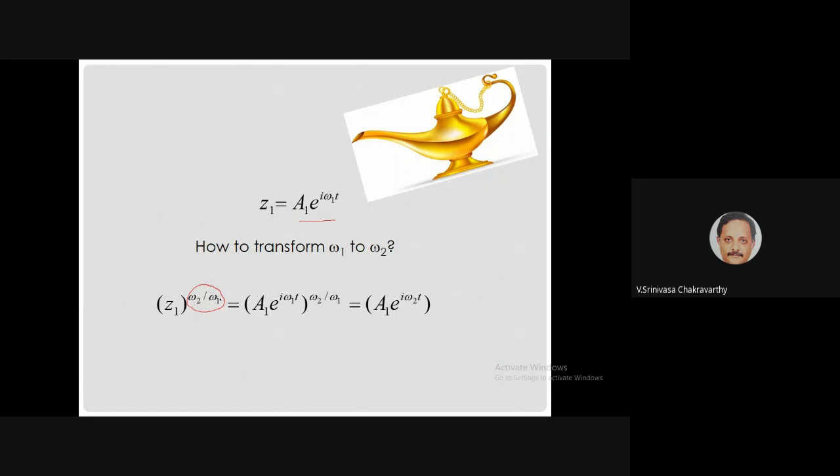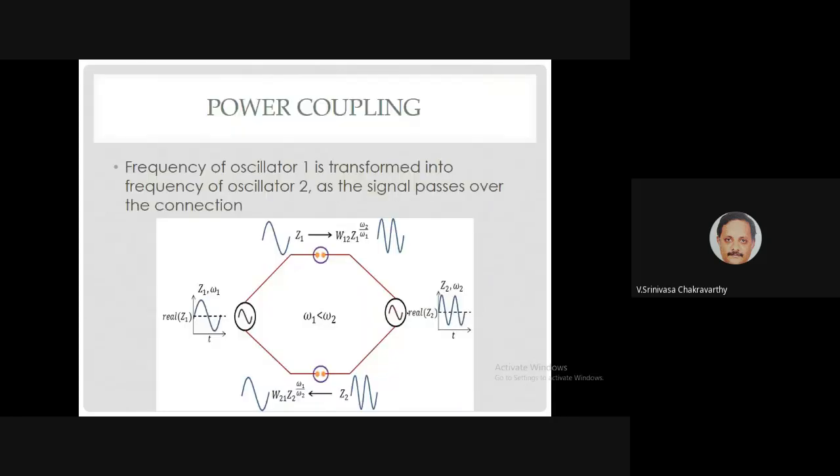Omega 2 by omega 1 is a real positive number. I can always raise a complex number to a real positive power, which is meaningful. So if I do that, then with very simple algebra, the frequency now becomes omega 2. Don't worry about the magnitude, the magnitude is never a problem. So this is a kind of magic that we do.